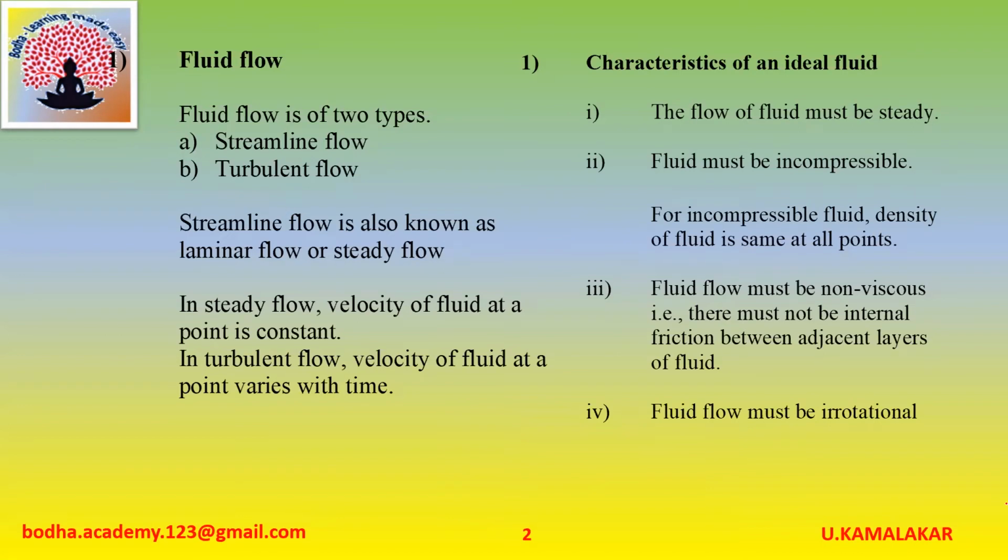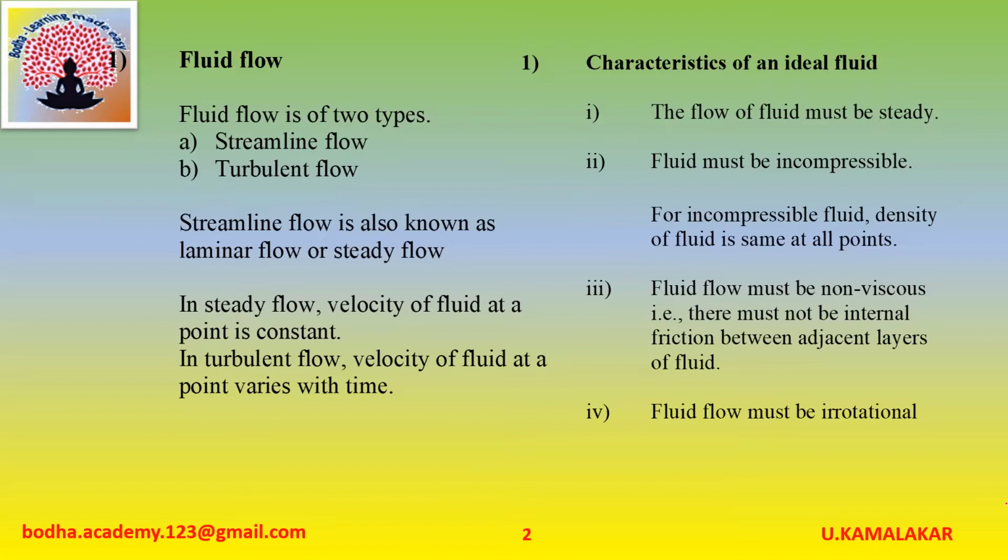Fluid flow is of two types. First one, streamline flow. Second one, turbulent flow. Streamline flow is also known as laminar flow or steady flow. In steady flow, velocity of fluid at a point is constant, whereas in turbulent flow, velocity of fluid at a point varies with time.